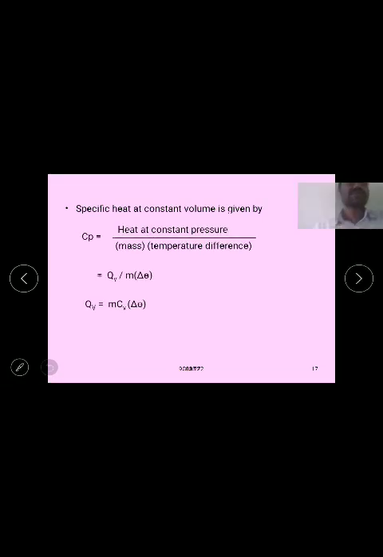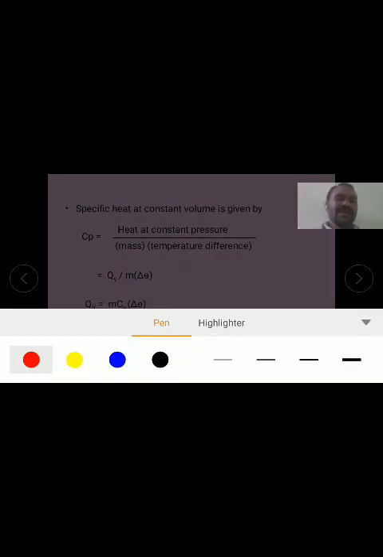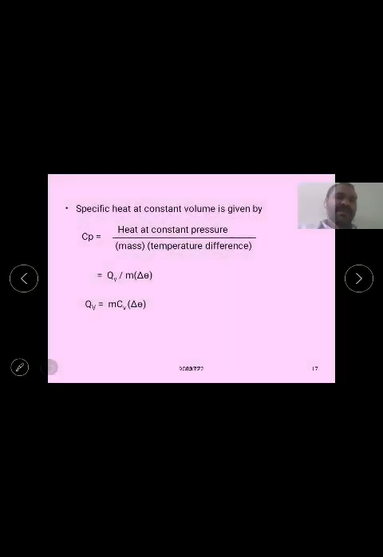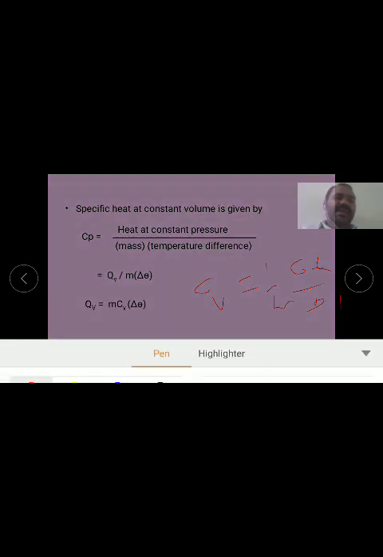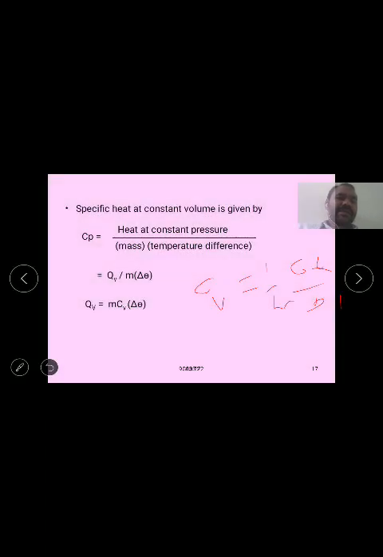That is, Cv is equal to 1 by m into delta q divided by delta t. Here delta q by delta t gives the specific heat of a gas.